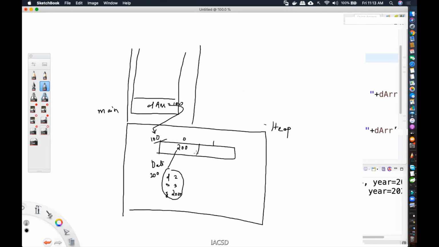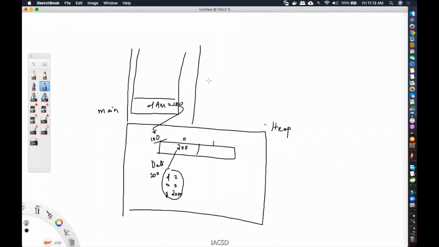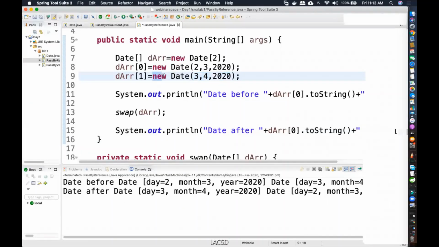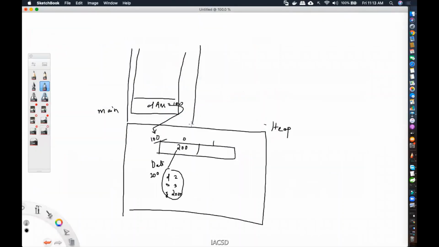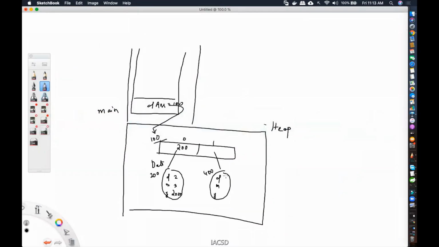Right? Now over here, let's see. We are having 3/4/2020, another object. How do I know it is another object? Because again, the new keyword is being used. So it's another object. So over here, I'm going to have another object that is being created. Say it is in 400 location. Okay. So this is D, M, and Y. What is the value? 3, 4, and 2020. So say this one's address location is 400. So over here, I'm getting 400.